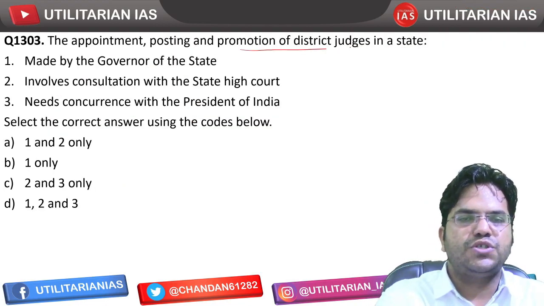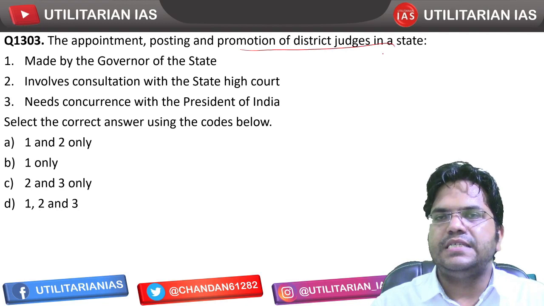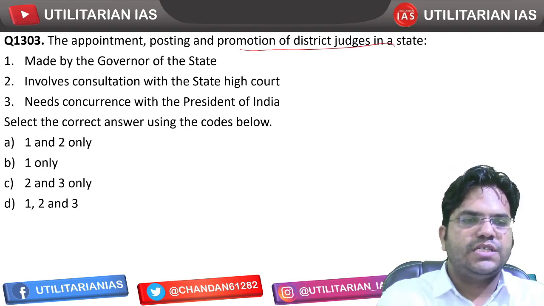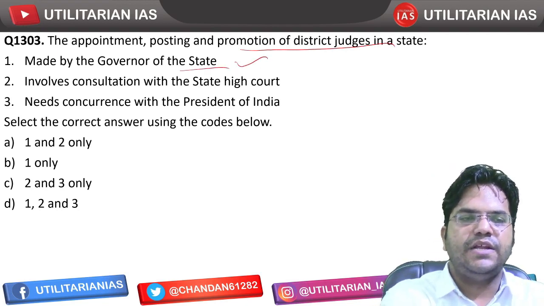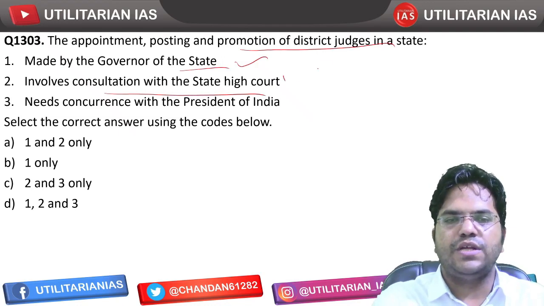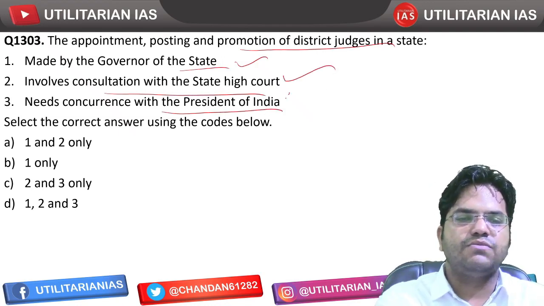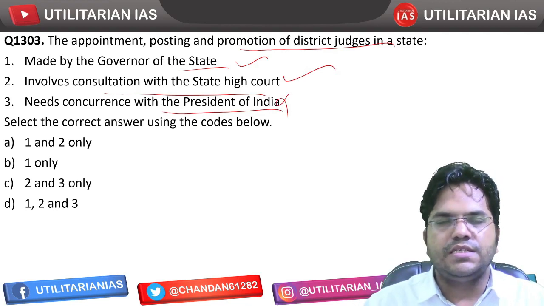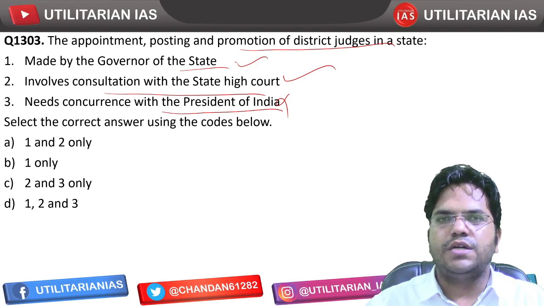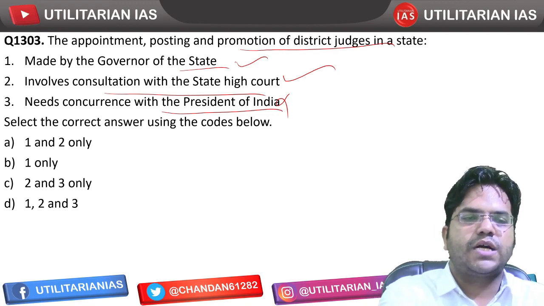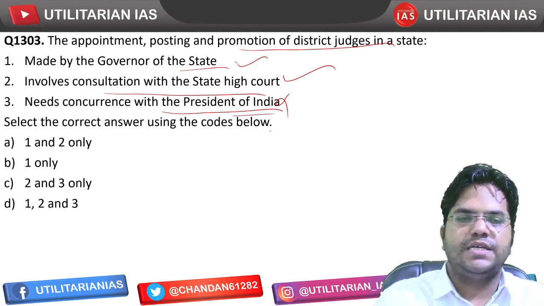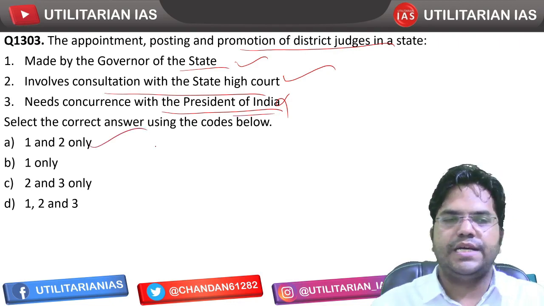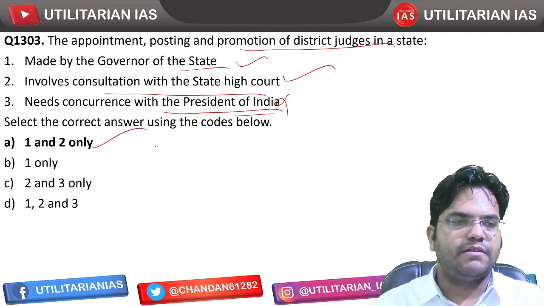The appointment, posting and promotion of district judges in the state is made by the governor. Yes. Involves consultation with the High Court. Yes. Needs concurrence with the President. No. District judge वाले केस में governor will take the decision in consultation with the High Court, but the governor does not need to consult or concur with the President. ठीक है. So 1 and 2 is going to be the right answer, and hence A is the right answer.